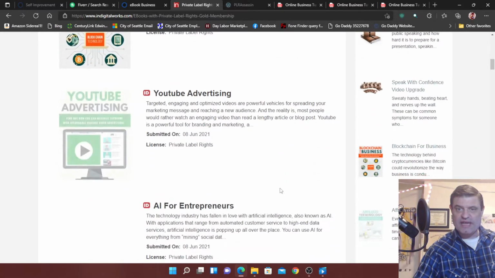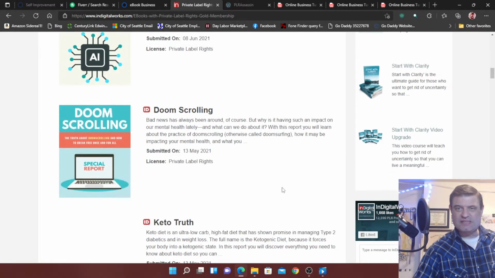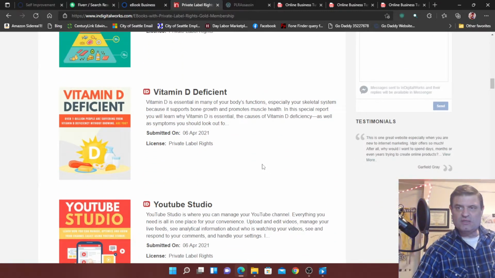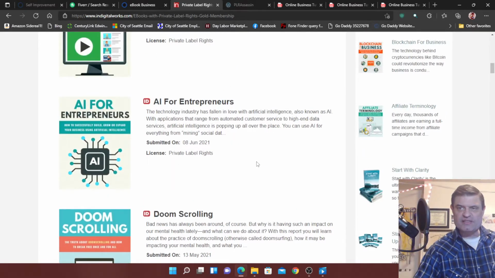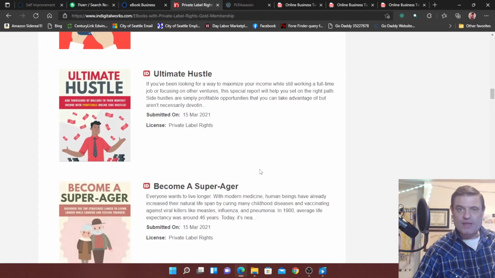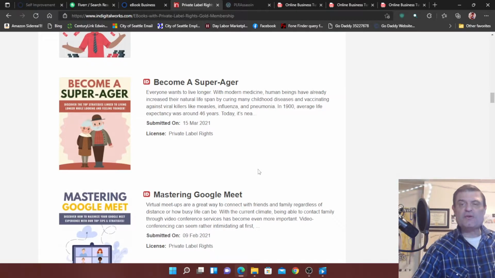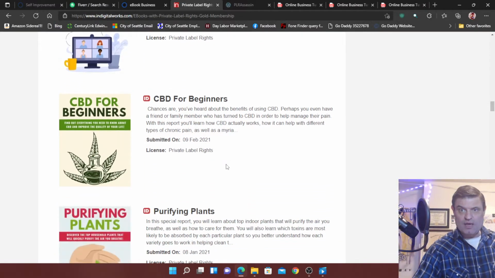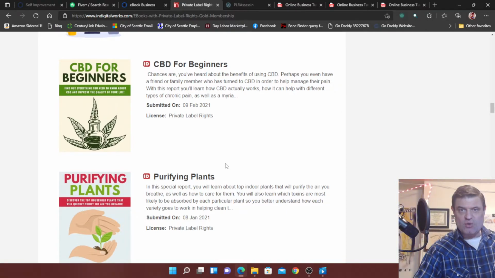So I just have to scan through them because I like science fiction books, and I wish I could just go to a science fiction section. So let's just find one. Okay, so you do have to check the categories. You have to find out what the copyright rules are for that particular owner. Become a super ranger, mastering Google Meet. CBD for beginners, oh, that's cannabis.